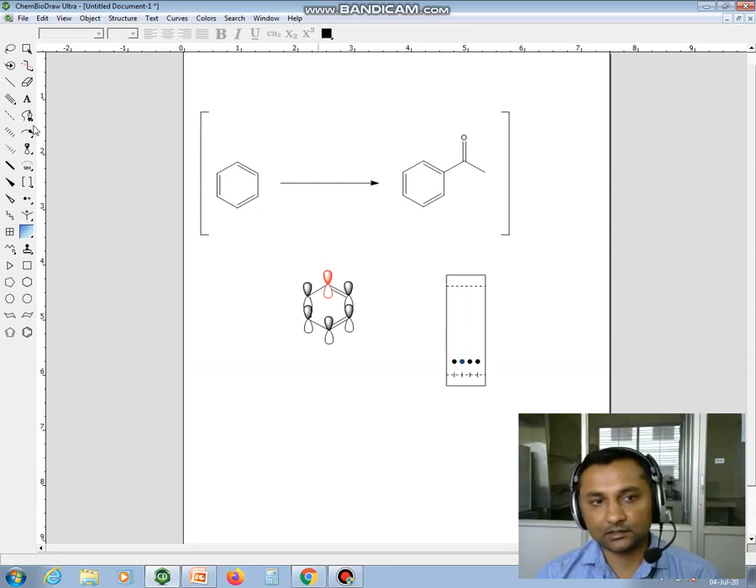TLC plates. Suppose you have to present in your presentation, you can draw the TLC plates in this software. And you can also fix the spots as per your need. Suppose you can fix the Rf value, so you can move these spots from one place to another. Okay, this is the solvent front, and this is a spot you can move.